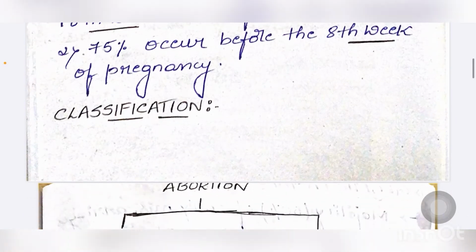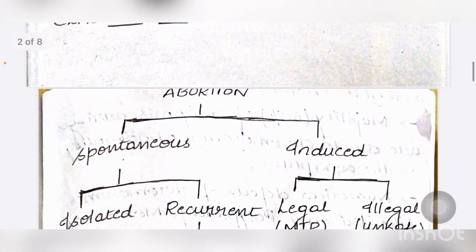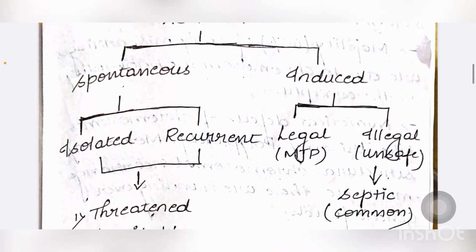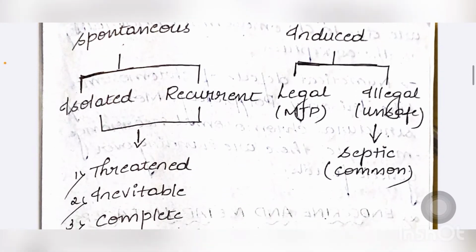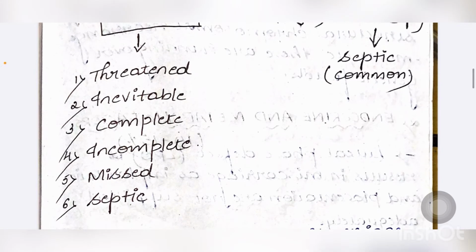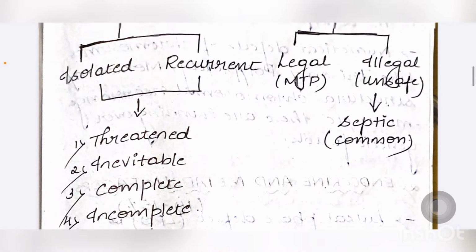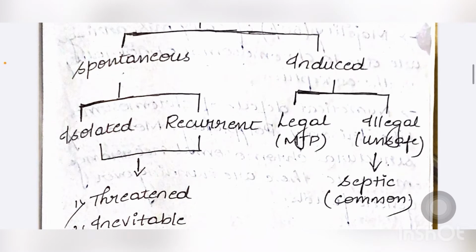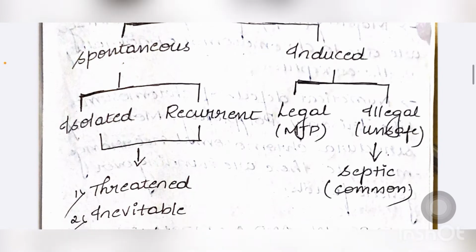Now coming to classification of abortion, it is divided mainly into two types, that is spontaneous abortion and induced abortion. Spontaneous abortion is divided into isolated and recurrent, and both are of six types: threatened, inevitable, complete, incomplete, missed and septic. Induced abortion is of two types, legal and illegal. Septic abortion is common in illegal abortion.